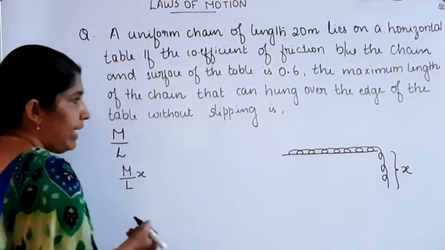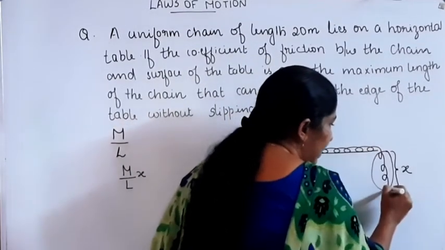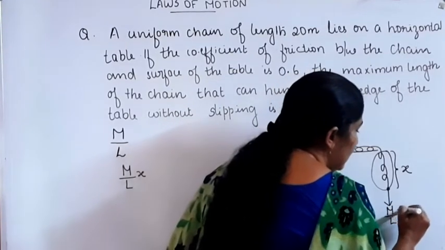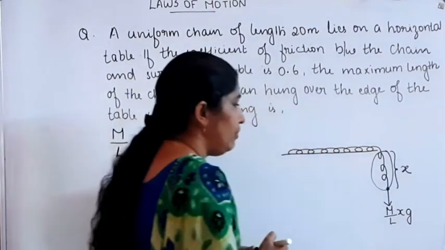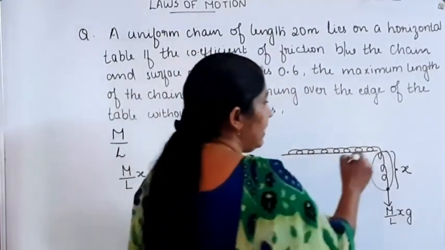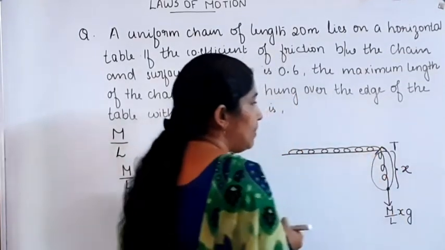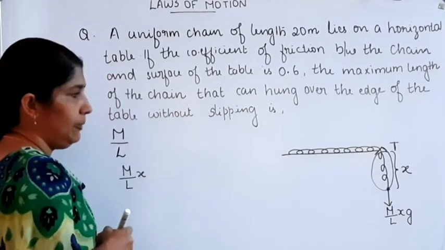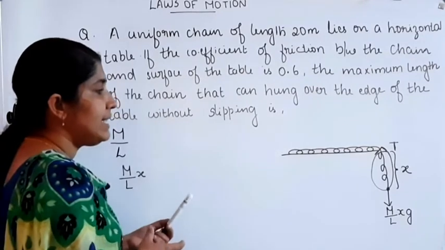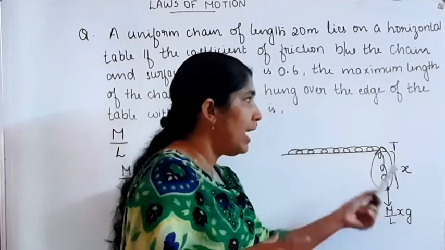Then the weight of this portion, which is acting downward, is M by L into X into G. The tension acting upward here is taken as capital T. Then T is equal to M by L into X into G, because there is no acceleration.